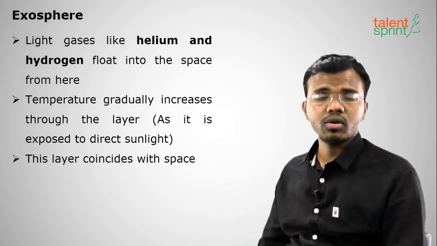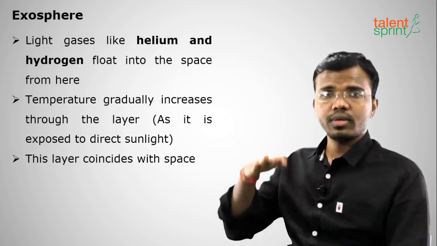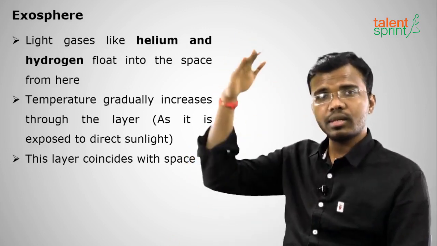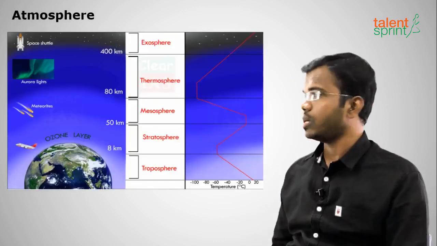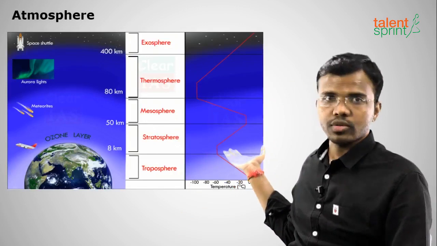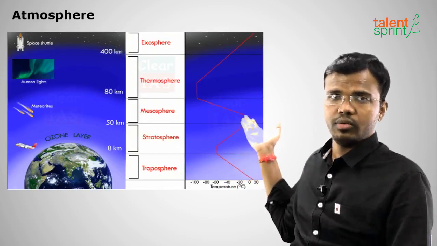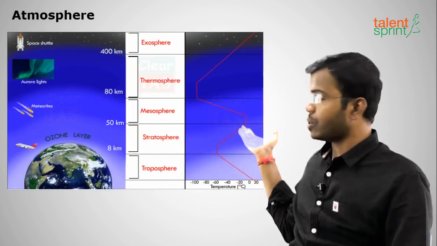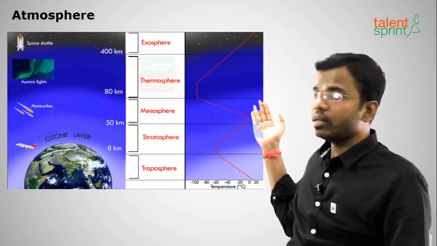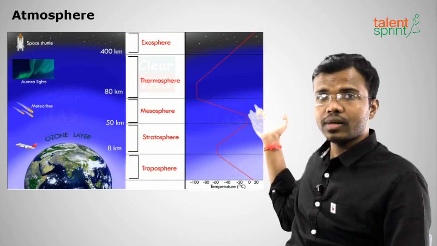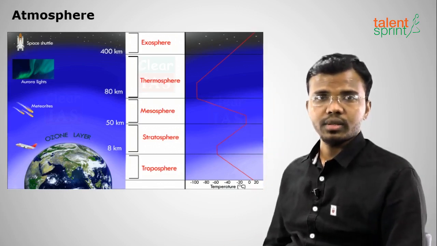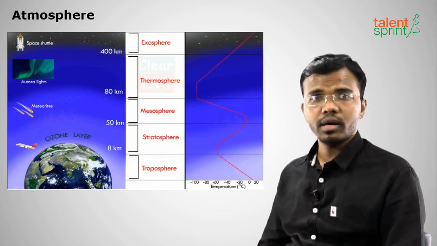So in space also we have helium and hydrogen, and temperature gradually increases and the layer coincides with space. So this is about all the 5 layers: troposphere, stratosphere, mesosphere, thermosphere, that is ionosphere, and exosphere. We can see on screen where the weather phenomena occur, troposphere; where the aeroplanes fly, stratosphere; where the ozone layer occurs, stratosphere; where the meteors get burned up, mesosphere; where the radio waves are reflected back, that is thermosphere or ionosphere. Hope you remember these important points.